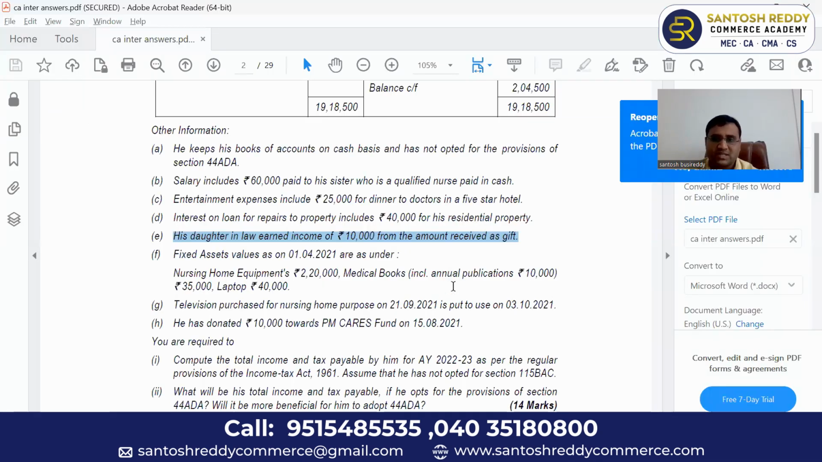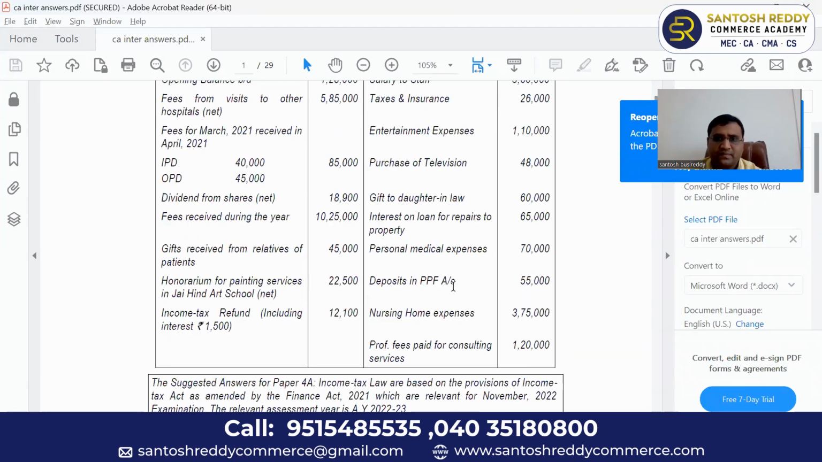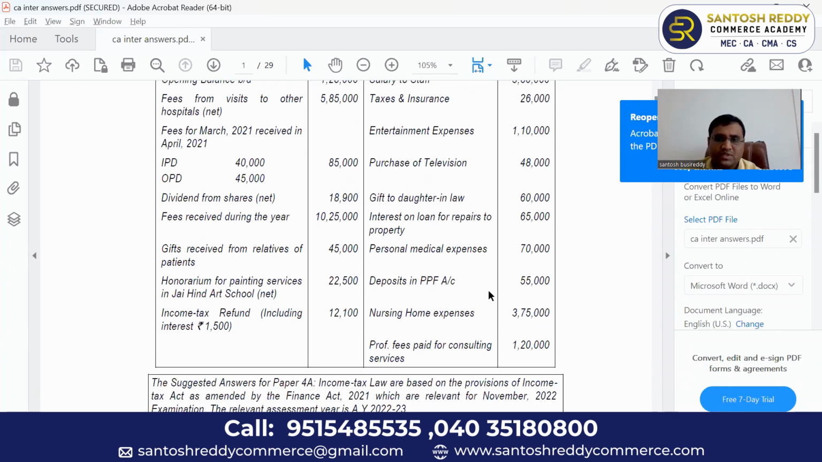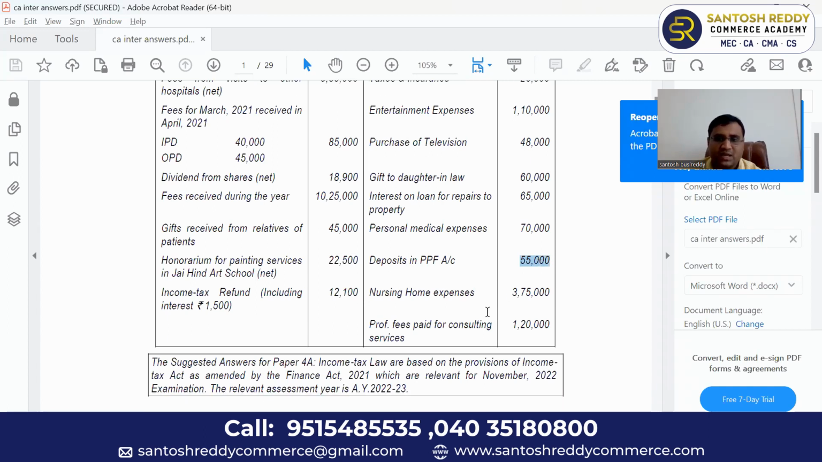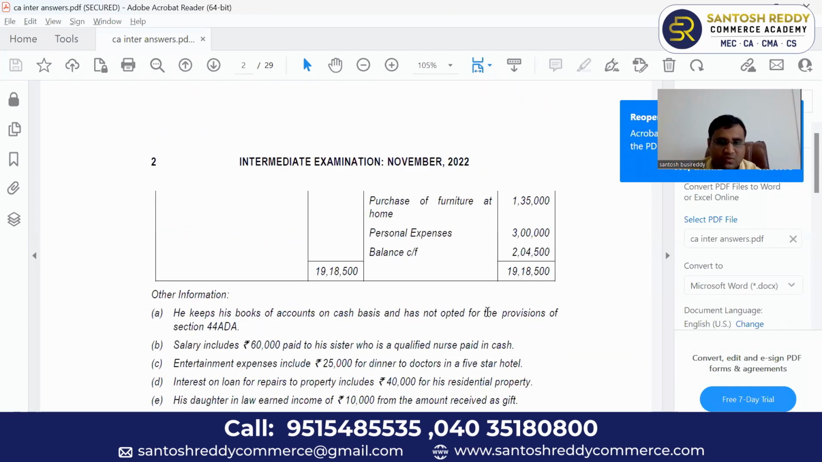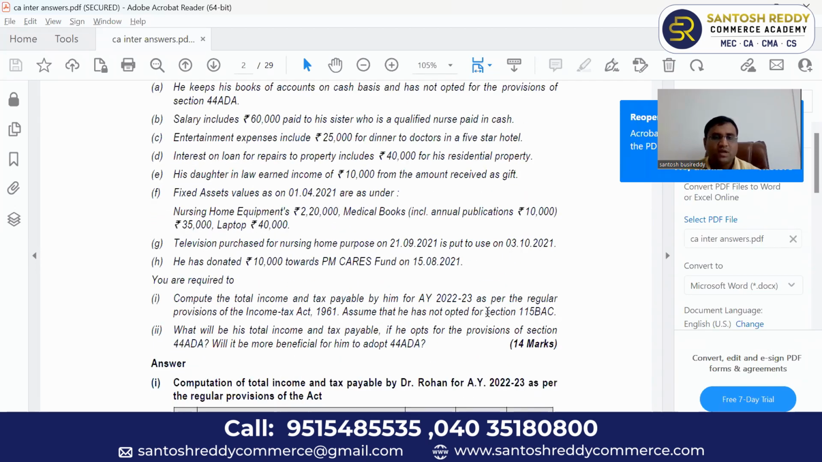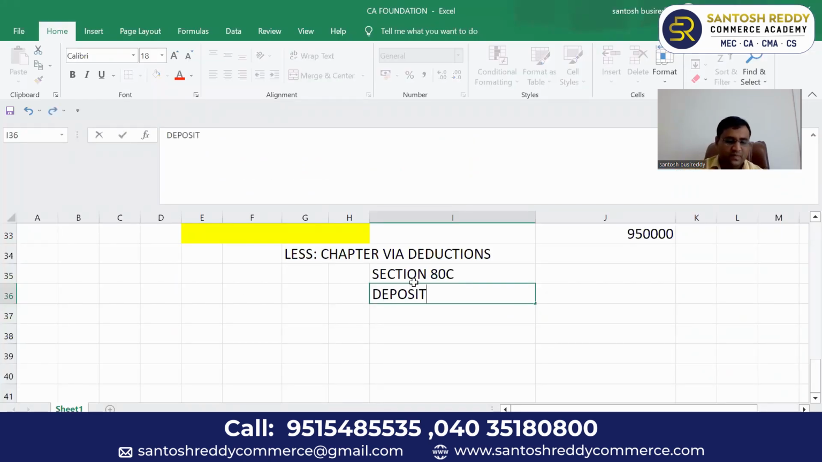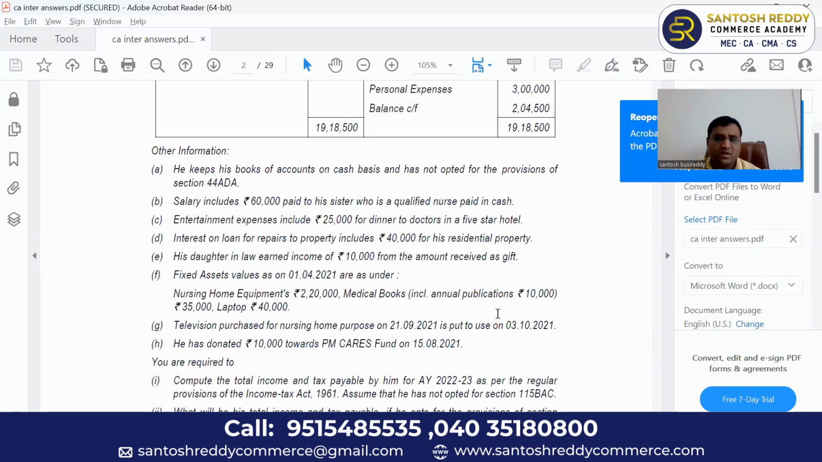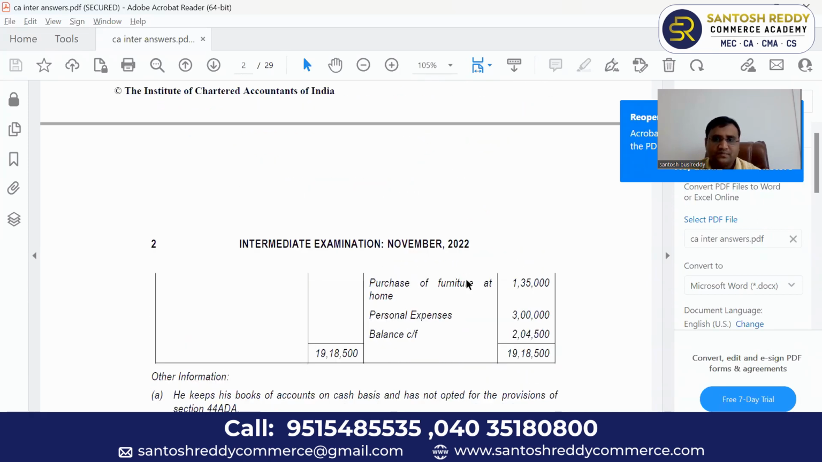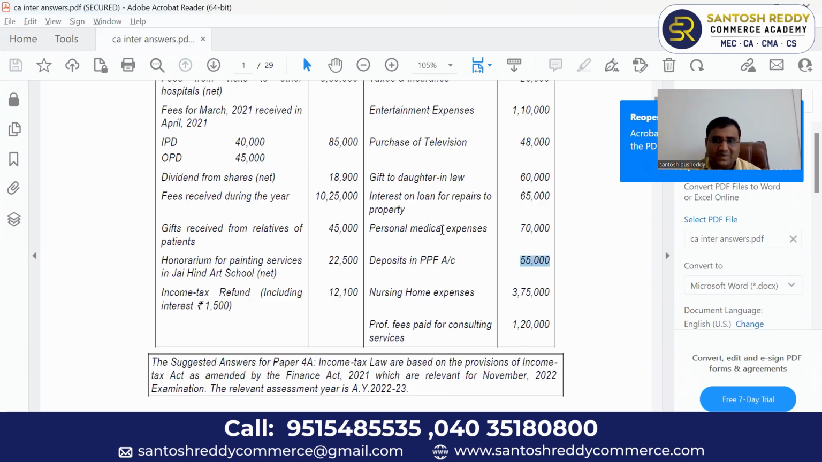So what are the payments that will come under section 80C? Go to payment side. Savings. Deposit in PPF account, it will come under section 80C. Okay, 80C will have only one amount, deposit in PPF account. PPF means Public Provident Fund. Amount 50,000. Maximum amount 1,50,000, but he deposited only 50,000. I think he is not having any LIC or school fees like that. No information.